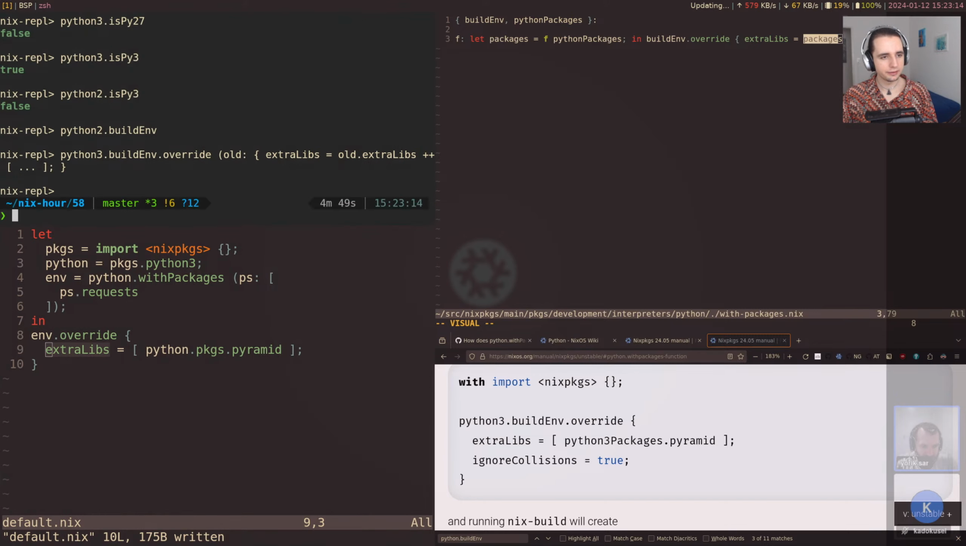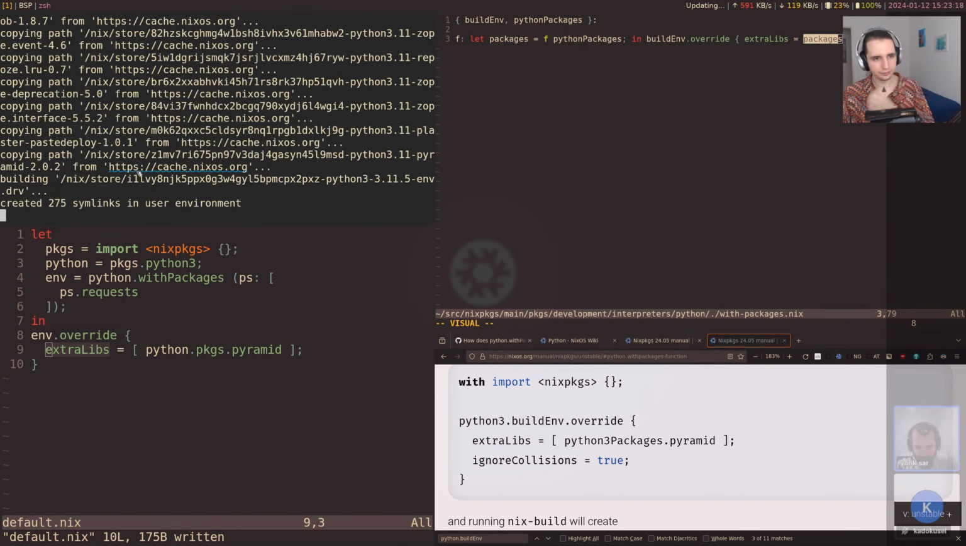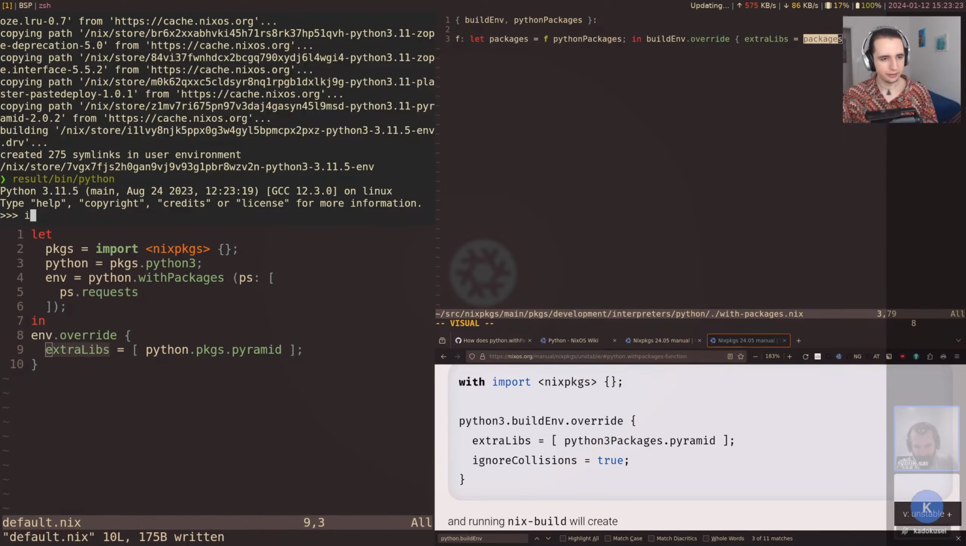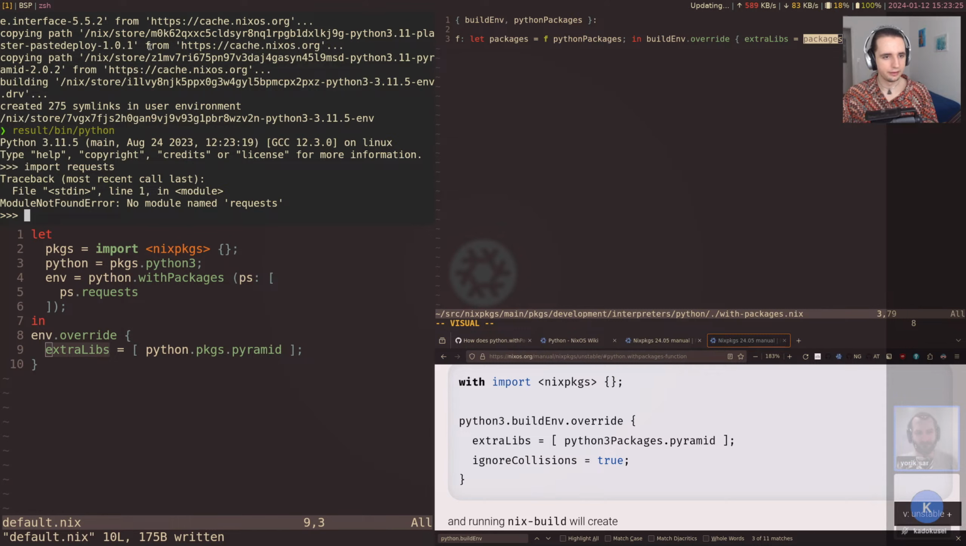But once we try that, nix build, nb is my alias for that. If we try this then, import requests, yeah, requests is gone. So yeah, we have to use old, or maybe a better name, kind of more conventional, or maybe becoming more conventional would be prevAttrs here. So these are the previous attributes passed to the,